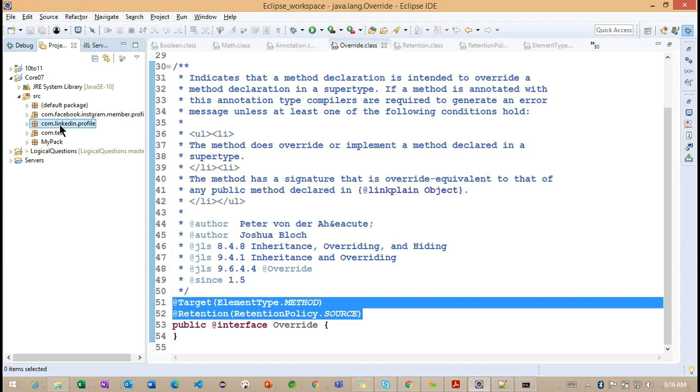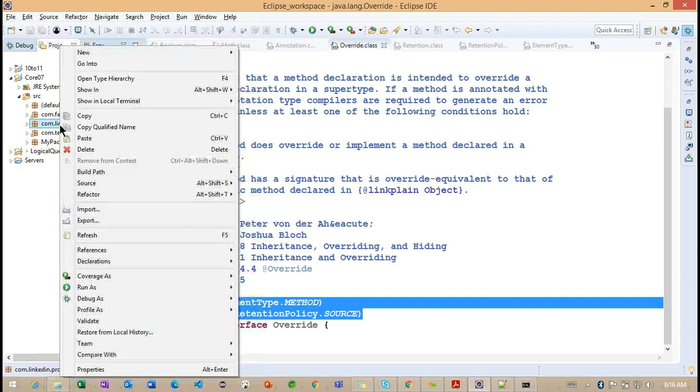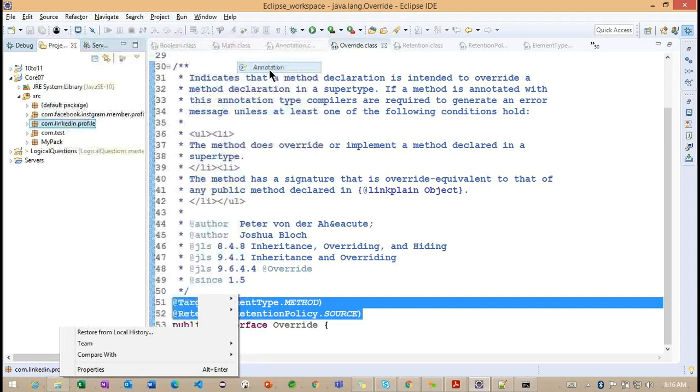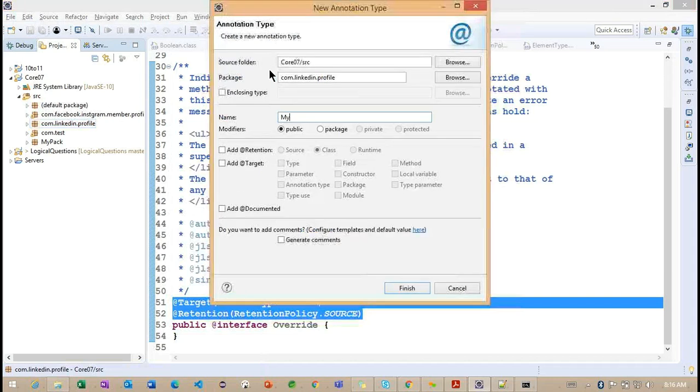Observe, I'm going to work on this particular package here, annotation. Here I want to provide my annotation, and now you can see it's giving the retention, target, and documented. We'll see later regarding documented. The retention I want to add as runtime, and the target I want to add as well. For example, we'll comment out this particular target. We'll see later where we can use this target.